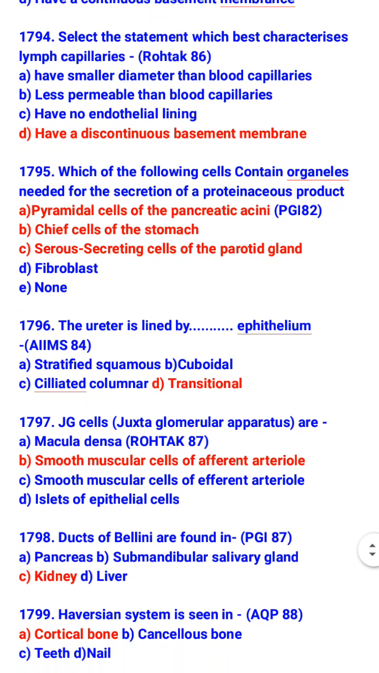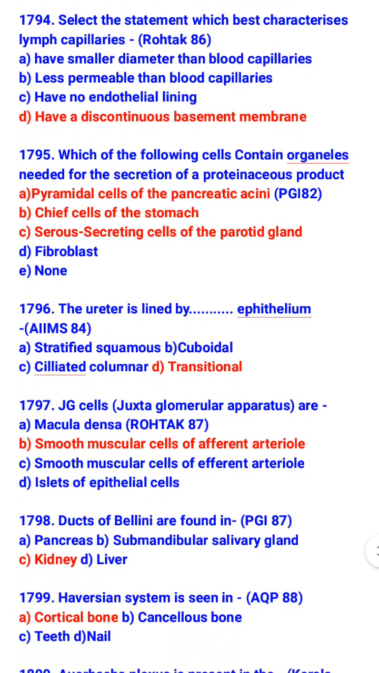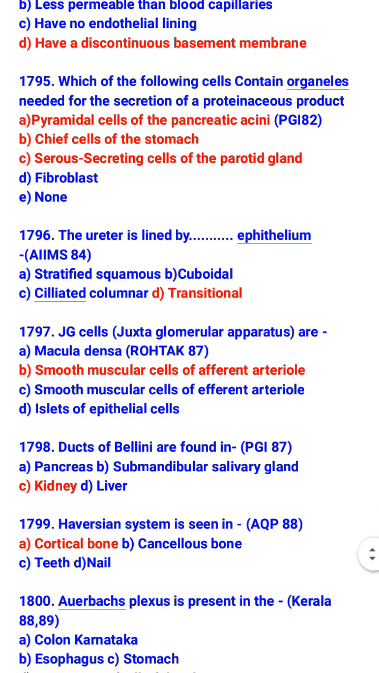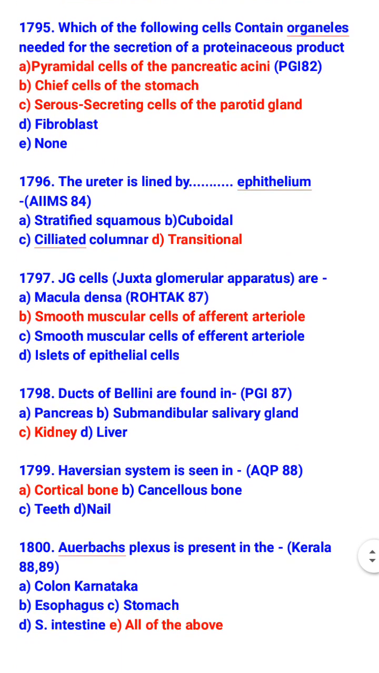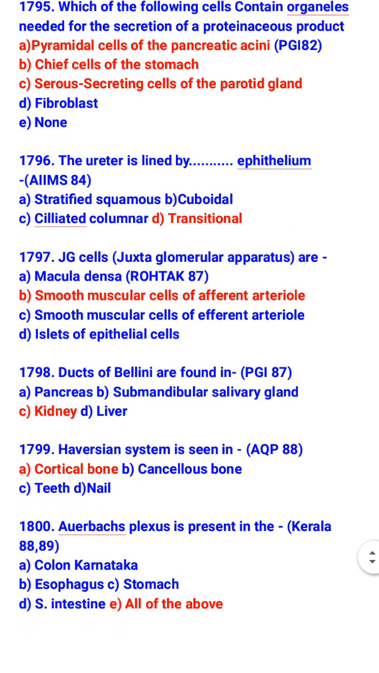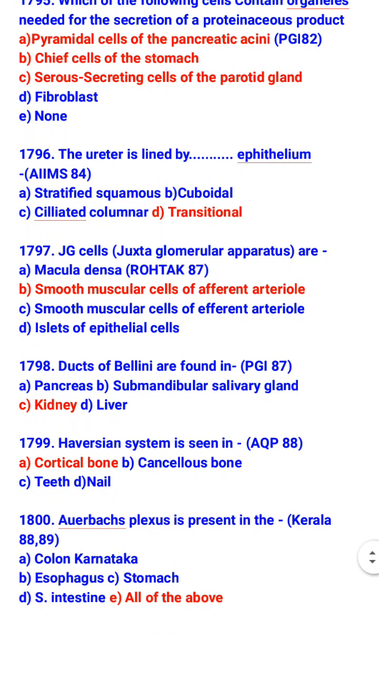The ureter is lined by transitional epithelium. Juxtaglomerular apparatus or JG cells are modified smooth muscle cells of the afferent arteriole. Ducts of Bellini are found in kidney. Haversian system is seen in cortical bone. Auerbach's plexus is present in colon, esophagus, stomach, and small intestine.